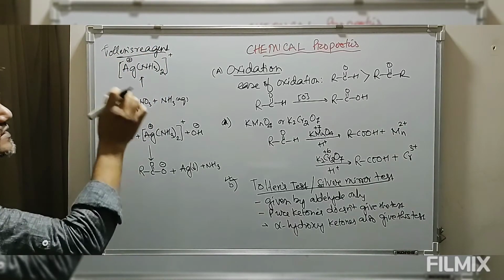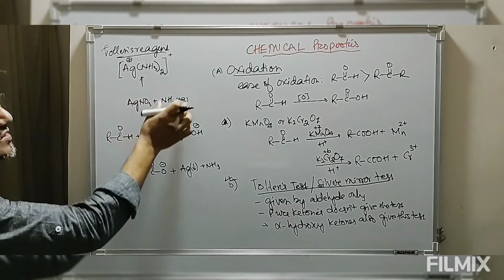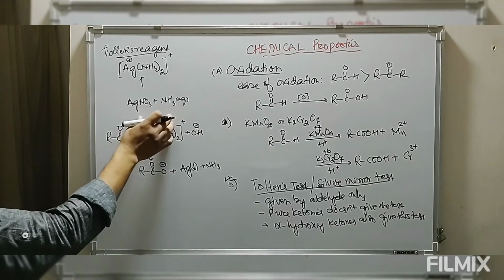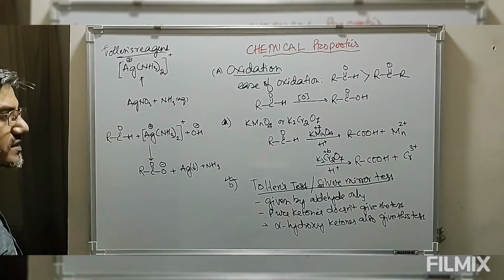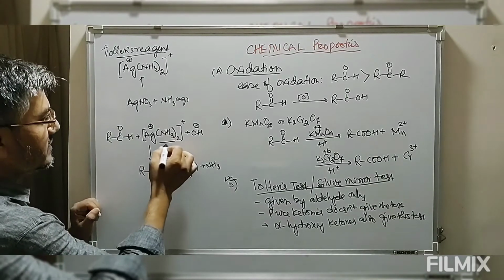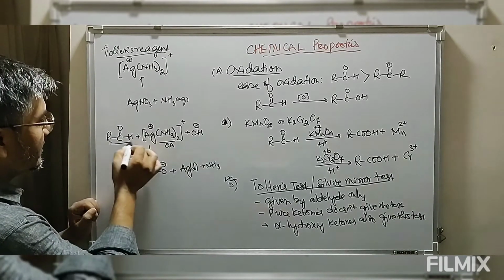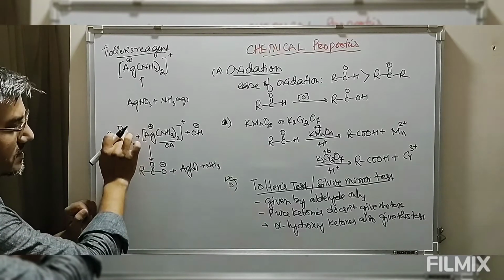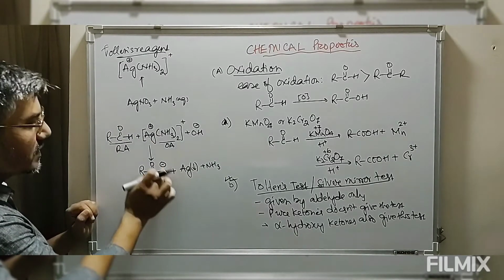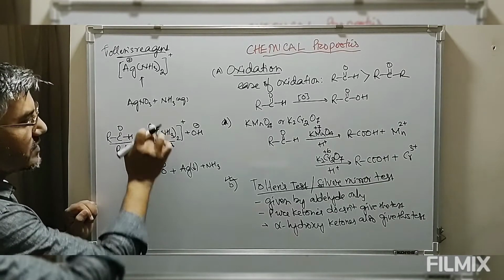The reagent is Tollens reagent, that is silver nitrate in the presence of aqueous ammonia, which reacts to give this complex of silver ion, and this is what we call Tollens reagent. Now this Tollens reagent is an oxidizing agent, and this aldehyde is your reducing agent. It oxidizes the aldehyde to an acid salt and is itself reduced.